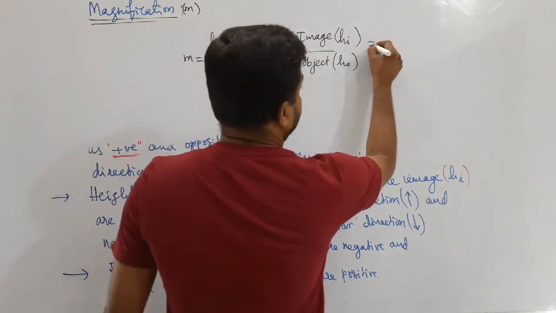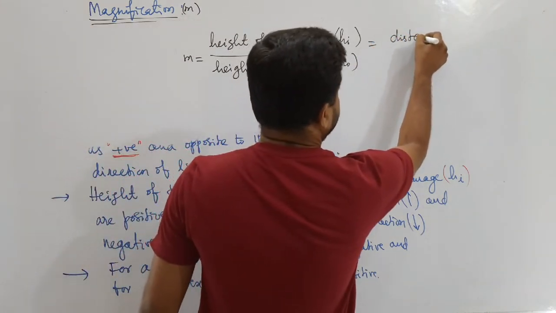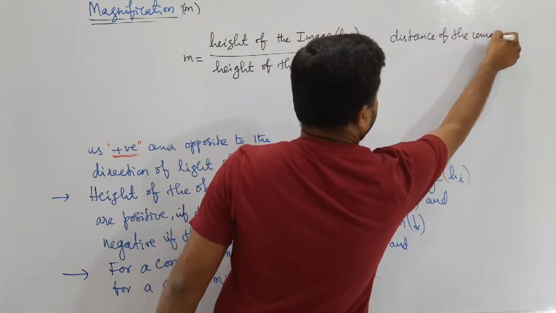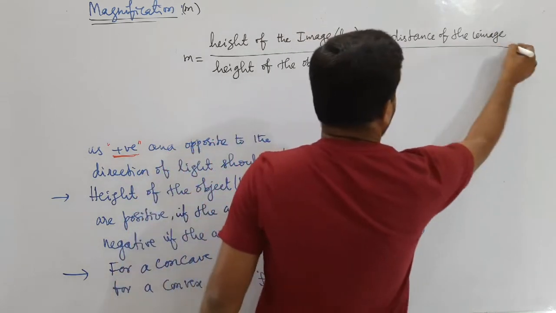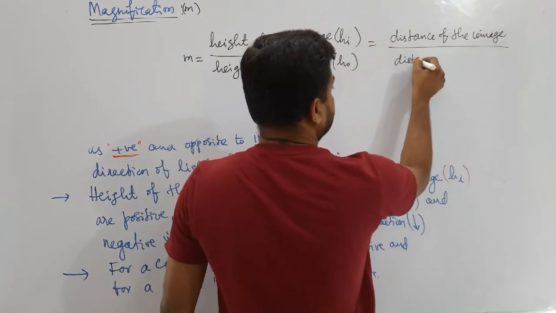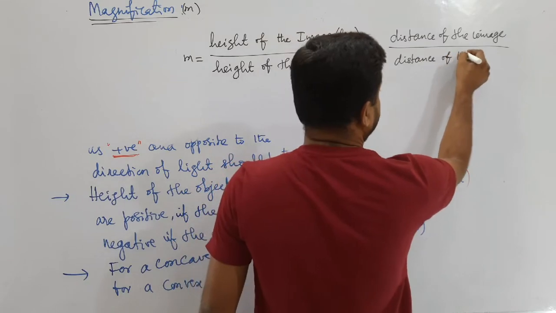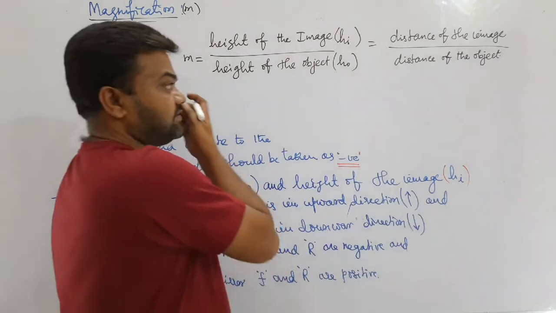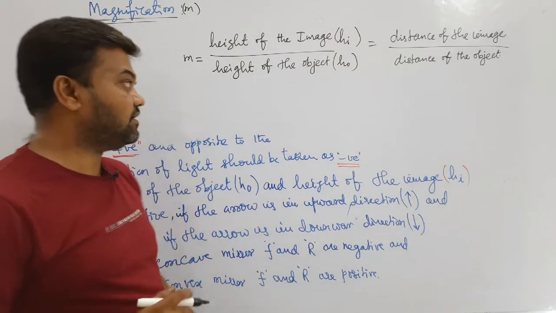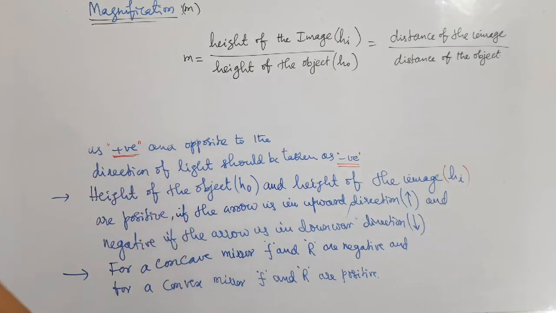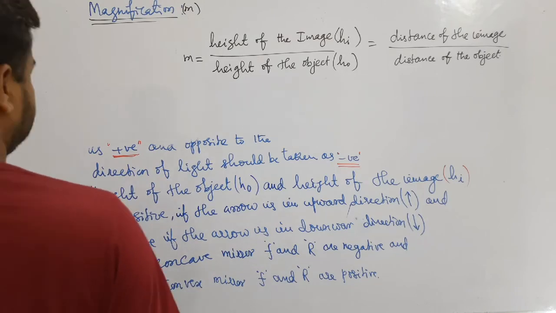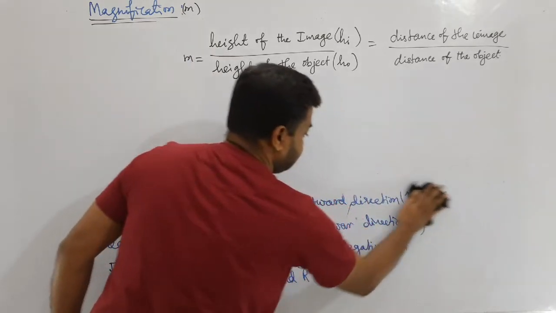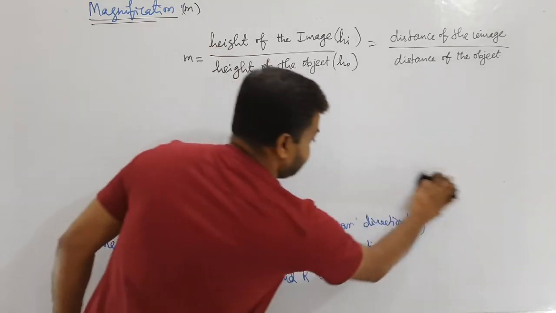Or we can also write it as the distance of the image by the distance of the object. These two, we have one more here. 2 marks question: what is the meaning of magnification?